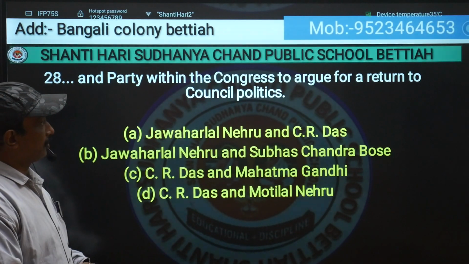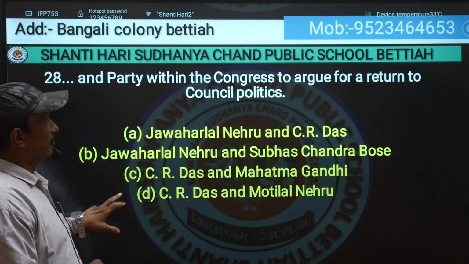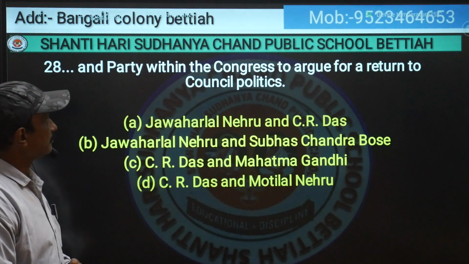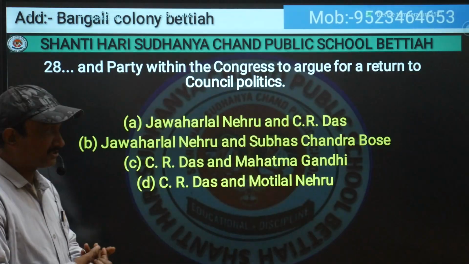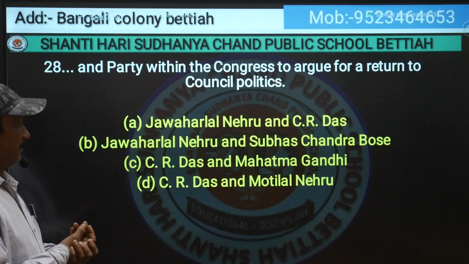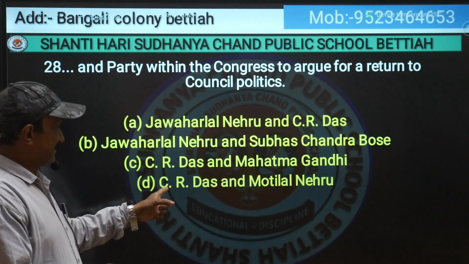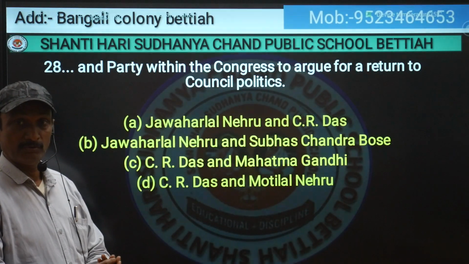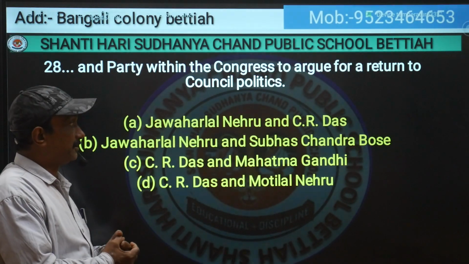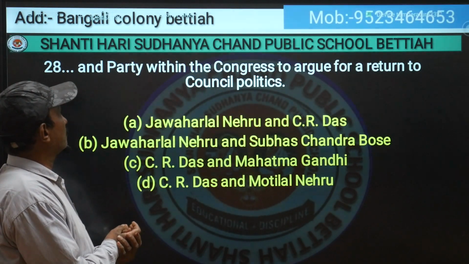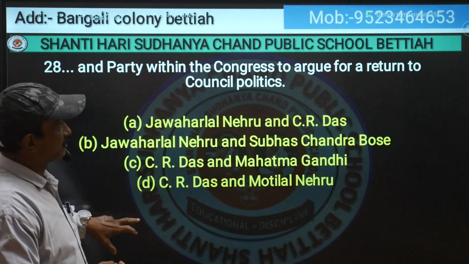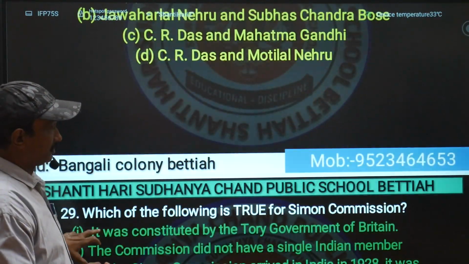And the party within the Congress to argue for a return to council politics. Who were the leaders who wanted to return to council politics? They were mainly C.R. Das and Motilal Nehru, who later on formed the Swaraj Party. So Chittaranjan Das and Motilal Nehru argued within the Congress for a return to council politics.